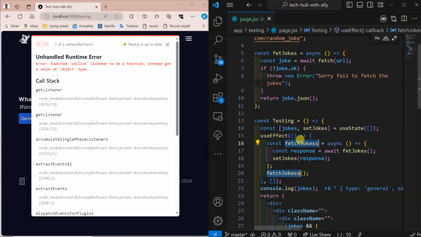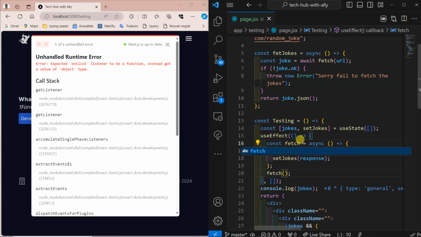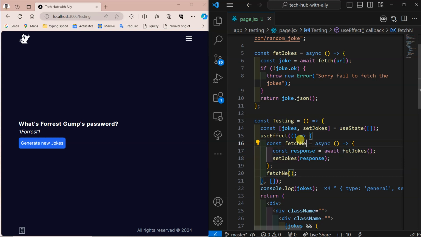Control D. Let's name it very well. Fetch new jokes, new joke, like this. So let's see, should I pass fetch new here? Okay, fetch new joke.